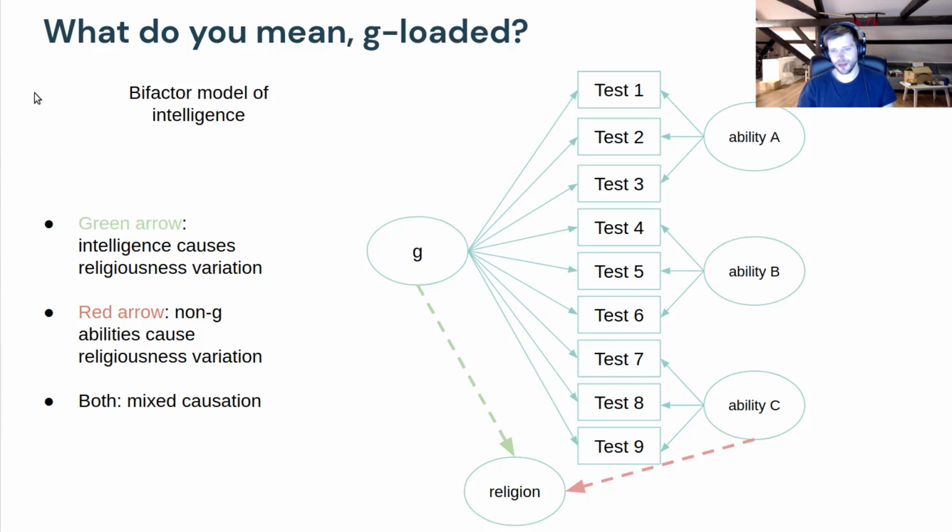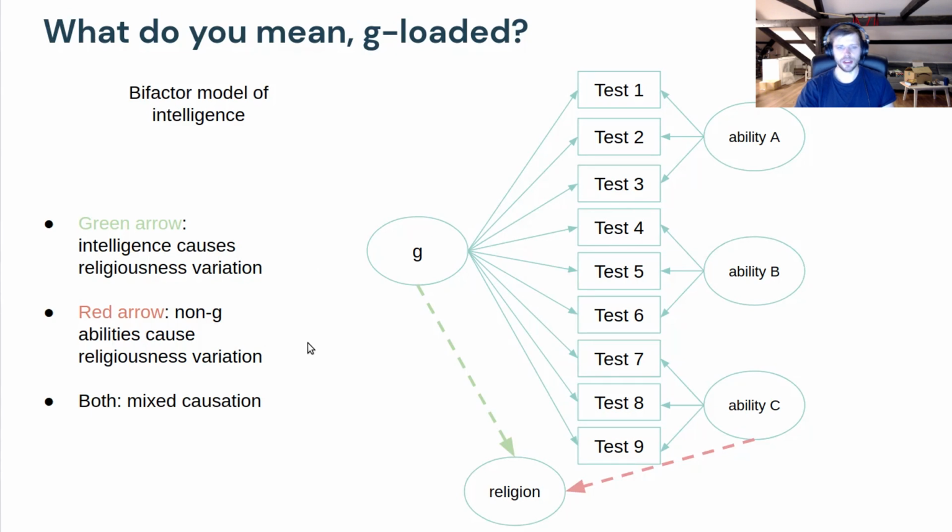So the way you think about it here is that you have a certain data set where you've measured intelligence with more than one test. In this case, I've drawn 9 tests, but the number could be anything you want. This method, of course, works better the more tests you have. And the performance on each test is related to intelligence. So you can see the G factor of intelligence causes variation, and the tests also have some non-G factors that also cause these. So this, for instance, ability A could be verbal ability, and these are the three verbal tests. And this one is maybe spatial ability, so this is three spatial tests, and maybe this is memory.